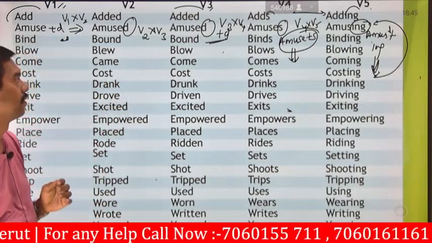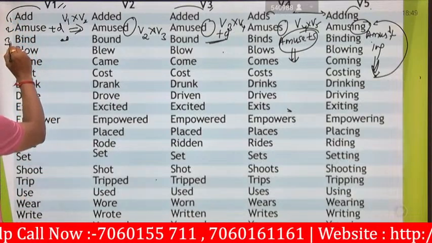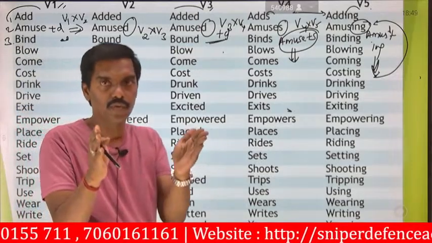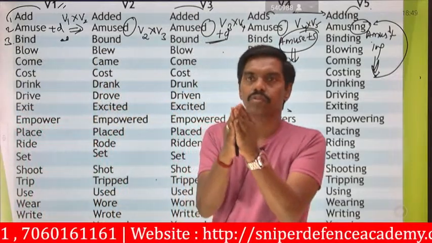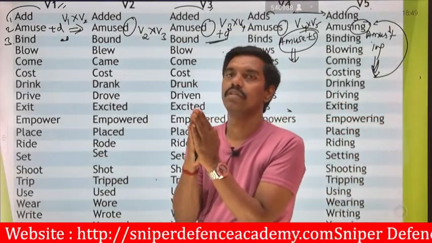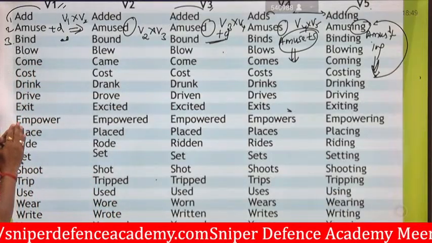Next is the third one, bind. What is bind? Bind means we are going to bind two things, two components, together, like closing together.